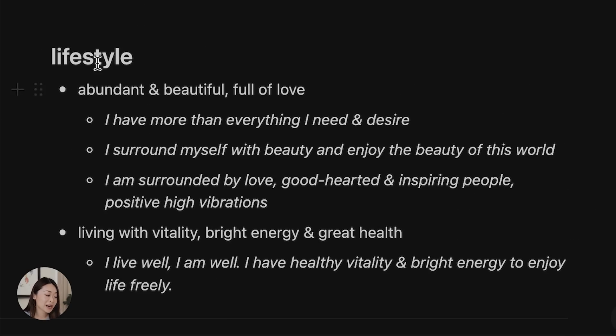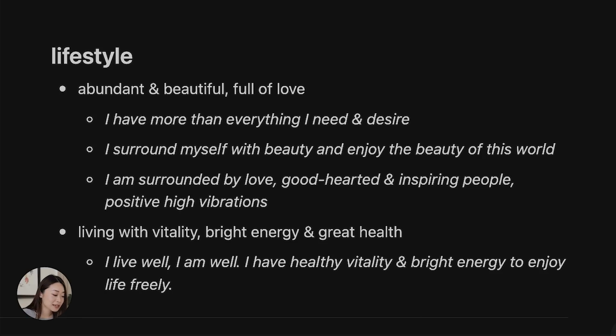And then over on the right, I have notes on the lifestyle that I aim to live. So for me right now, the lifestyle that I aim to live is abundant, beautiful, full of love. I have some affirmations that support that, like I have more than everything I need and desire. I surround myself with beauty, enjoy the beauty of this world, and so on. Another thing that's important to me is living with vitality, bright energy, and great health. So I live well, I am well, and I care about doing all these things to prioritize my health and vitality.